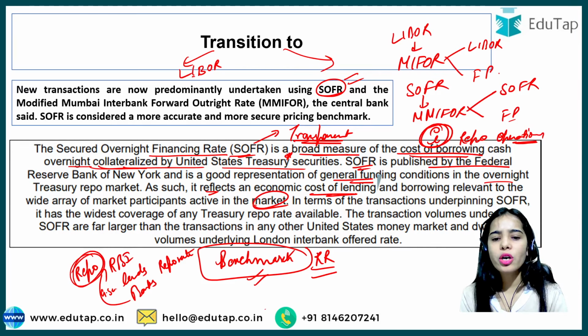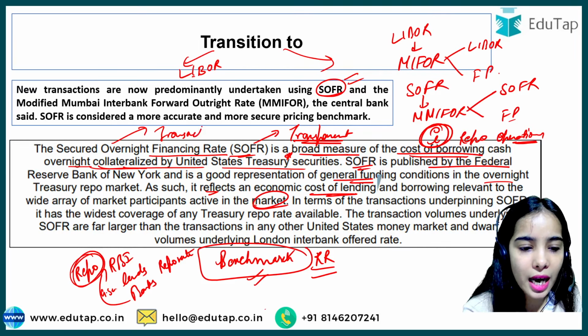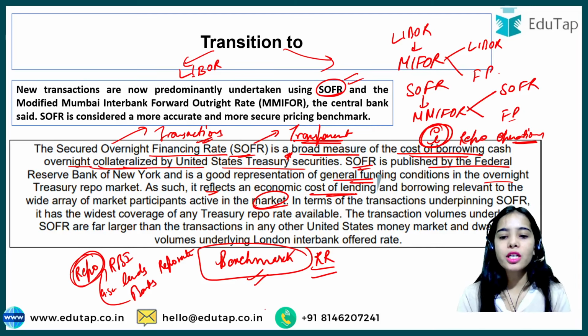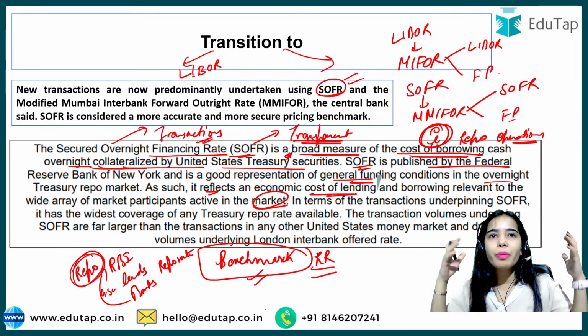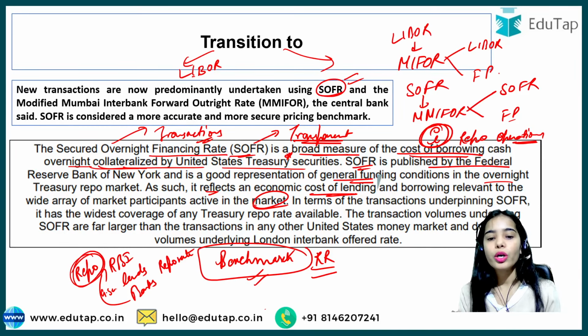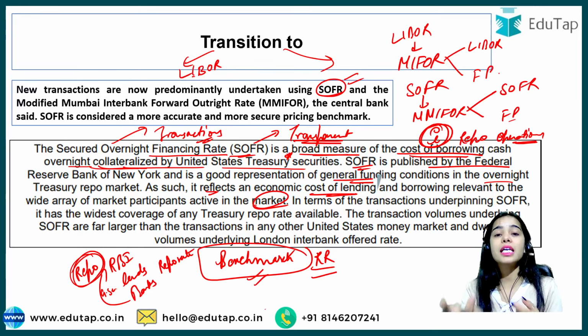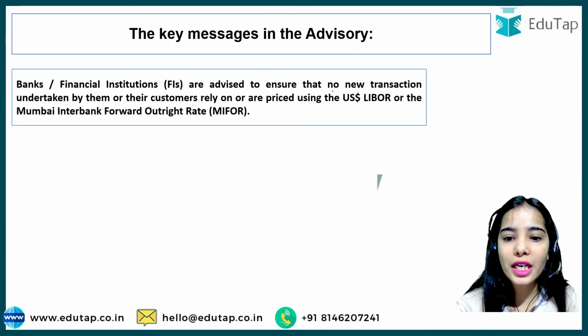It is quite secure because it is dependent on the actual transactions happening in the market. It is not based on some imaginary idea that this should be the interest rate. No, SOFR is decided on the basis of the interest that is actually being charged for the transactions.